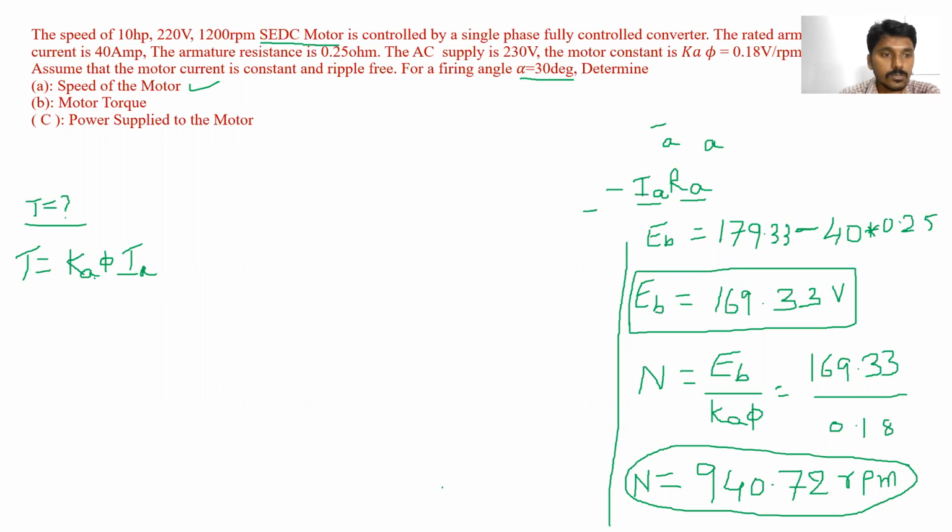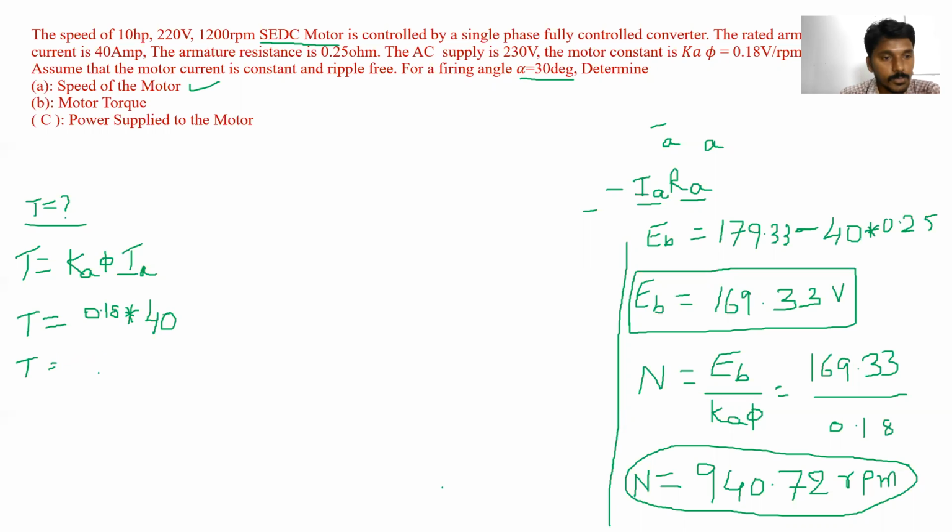T is equal to constant into Ia. We know the value of Ka phi. What is the value of Ka phi? 0.18 into, what is the value of Ia? 40 ampere. So what is the value of torque?